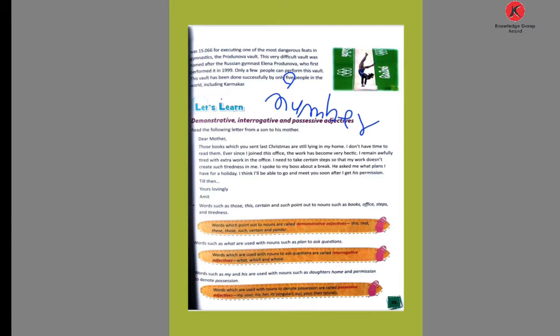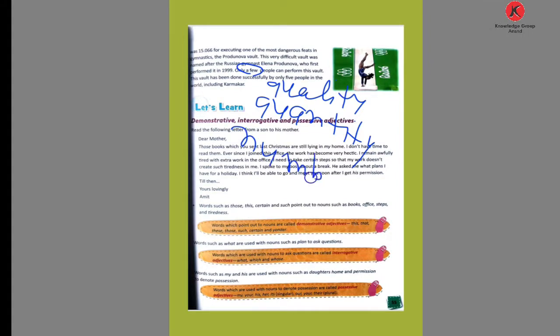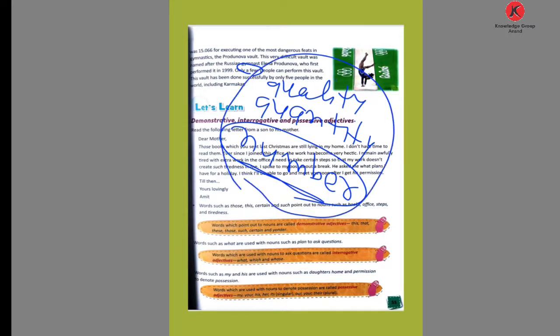So this is the exercise. I hope you understand these 3 things. Adjective of quality shows the quality in a person or thing. Adjective of quantity shows like a few, little, much. Then the adjective of number shows the numbers 1, 2, 3, 4, 5, 6, 7, first, second, third, last, final. They are called number adjectives. I hope you understand these 3 adjectives: quality, quantity, and number.